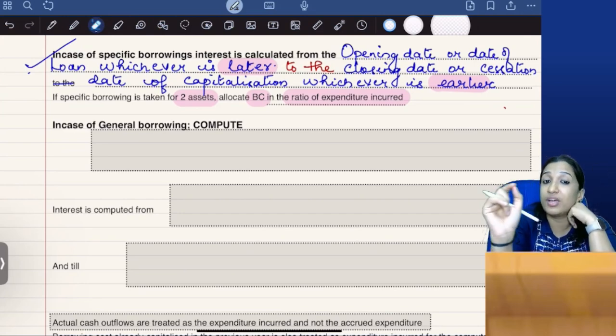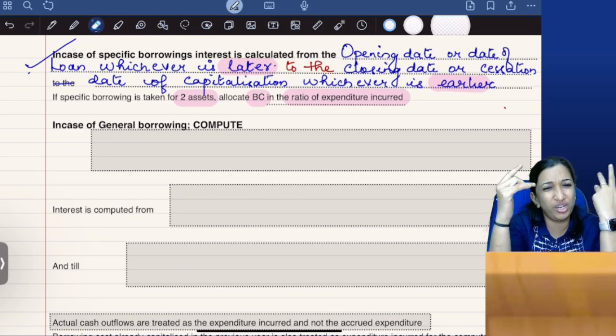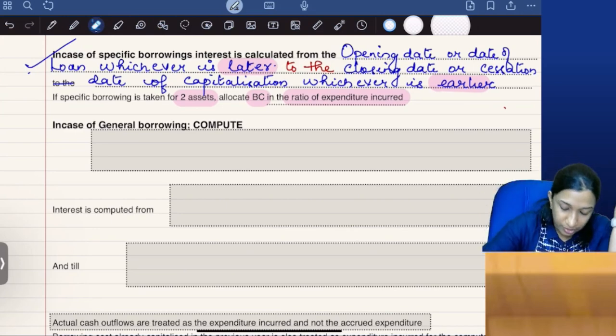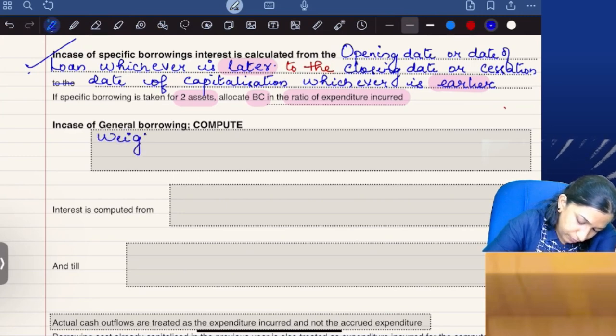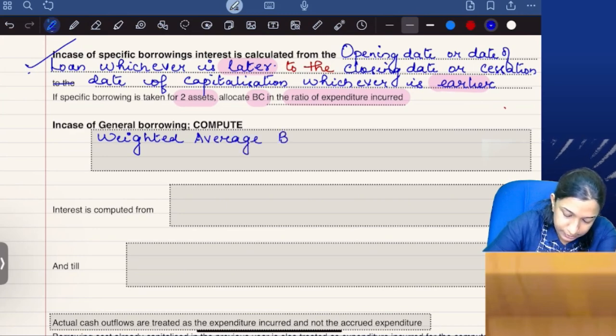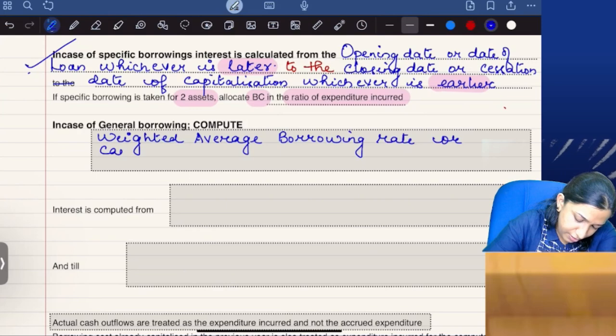Now, in case of general borrowing, compute the weighted average borrowing rate. This weighted average borrowing rate is also called the capitalization rate.